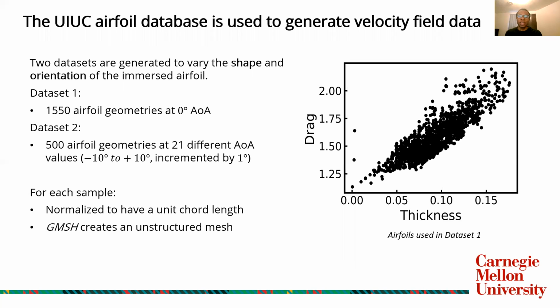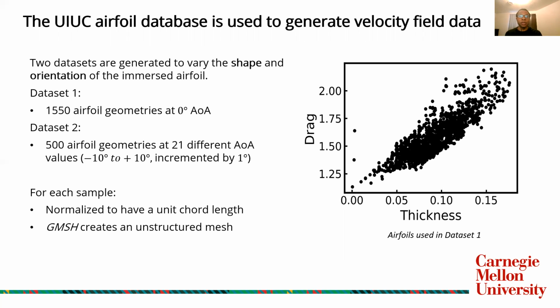So we create two data sets based on these airfoils. We have the first data set where we take every single airfoil and generate the velocity fields from that airfoil. And we have a second data set where we sample 500 of these airfoil geometries, and then we take each geometry and rotate it by some specified angle of attack, anywhere from -10 degrees to +10 degrees, in 1 degree increments. So we have 21 different angles of attack.